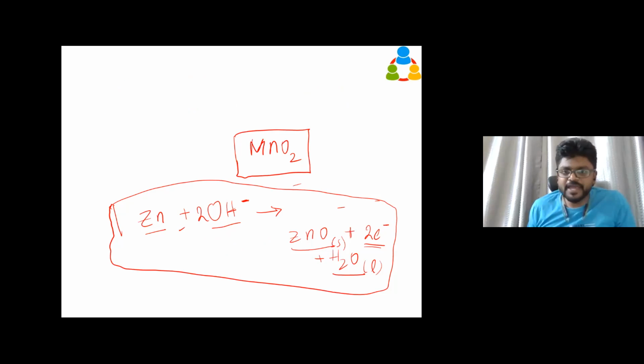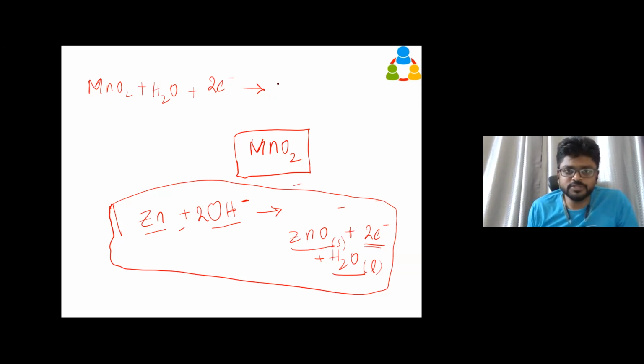Now, whatever electron, zinc oxide and water molecule has been produced, it will react with one more electrode, that is manganese dioxide. So manganese dioxide plus, it is going to take the water molecule here, then electrons.